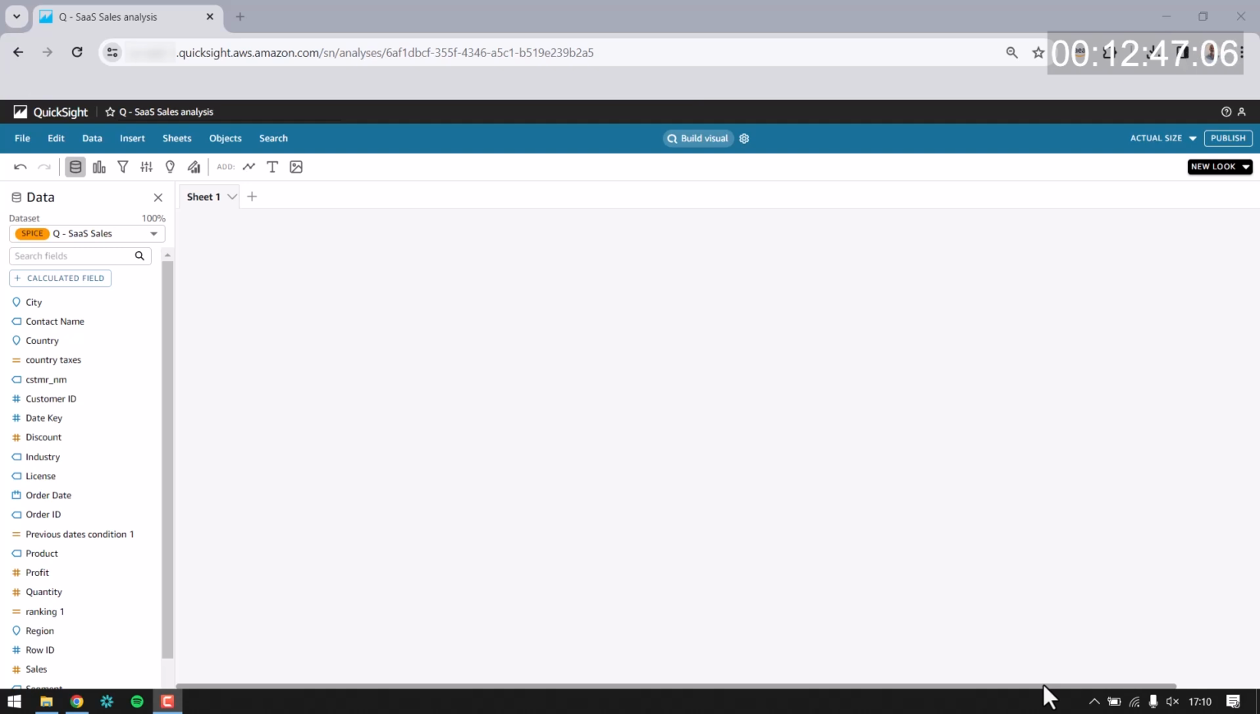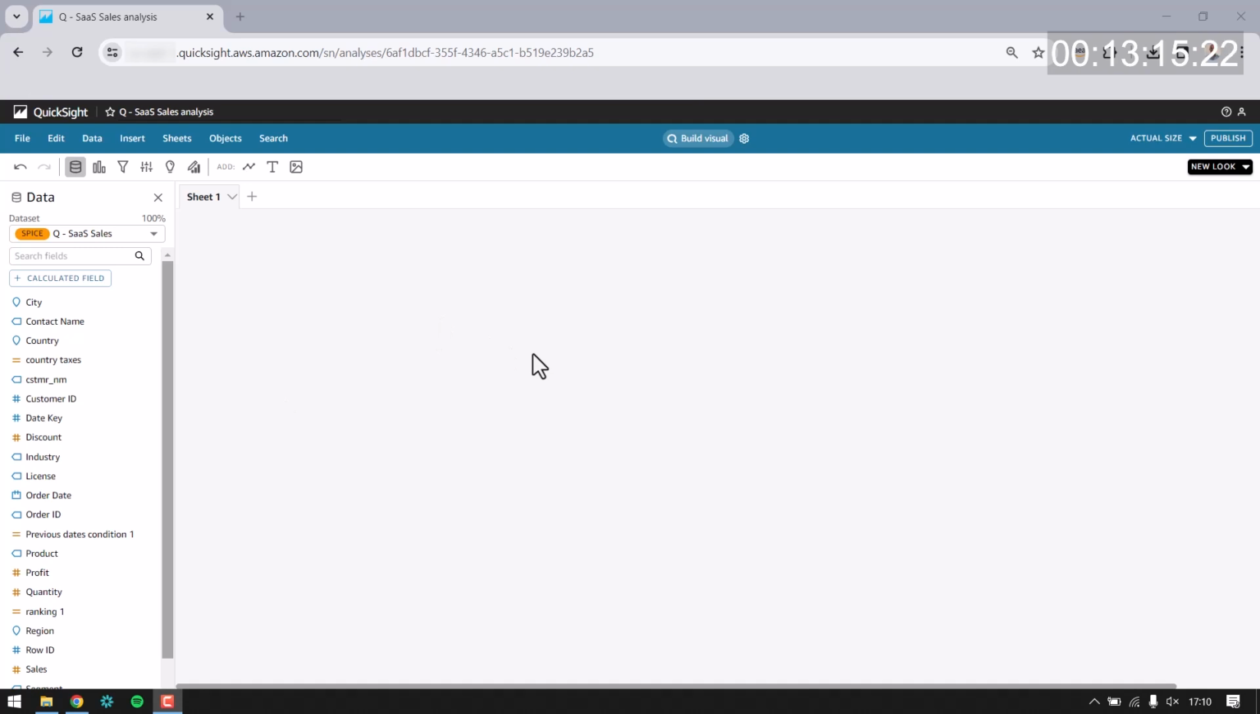The analysis is supported by a data set, which you can see. This is loaded into SPICE, into the in-memory engine. The data set is called QSAS Sales. It's a fictitious data set which has data on sales, products, and other order-related information on a company that we call Ambient Technologies, very similar to a software sales company. So the first thing I'm going to do